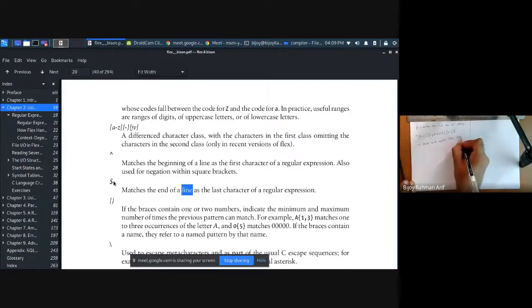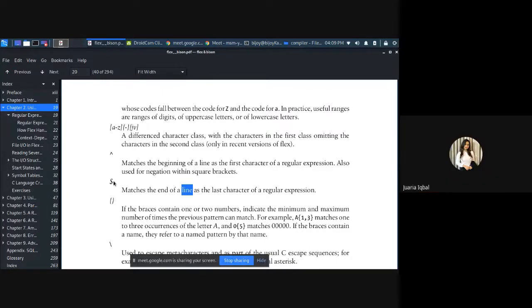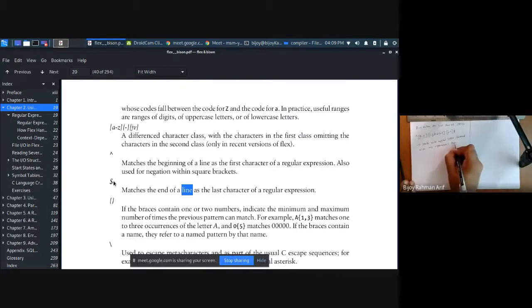Followed with any alphanumerics, then ends with digits. So this is the meaning of this. All right, you understand. Now let's go to the next one.